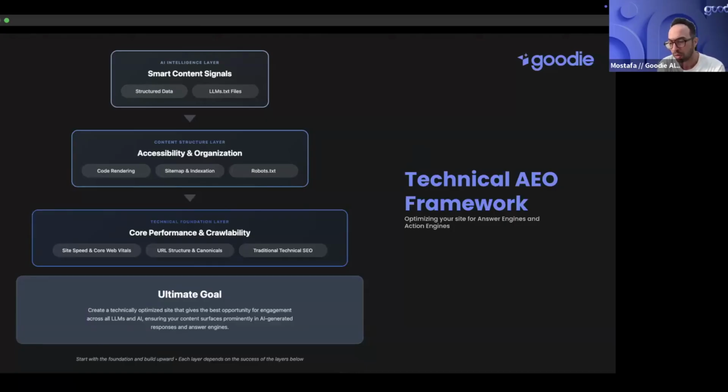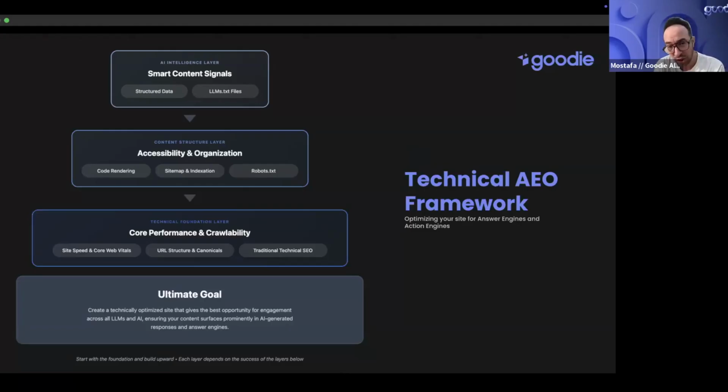And I think obviously we all know that the models don't do well with JavaScript or complex text. You want to make sure that your website is rendered easily for these LLMs. It can be crawled, and so it does the retrieval mechanism and brings the information up to end users.